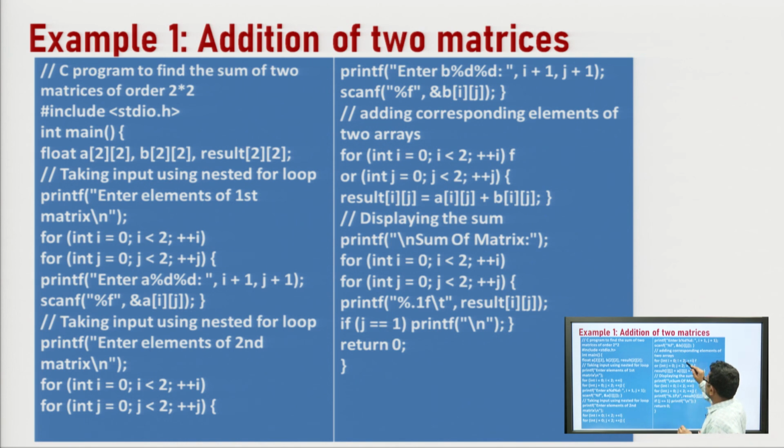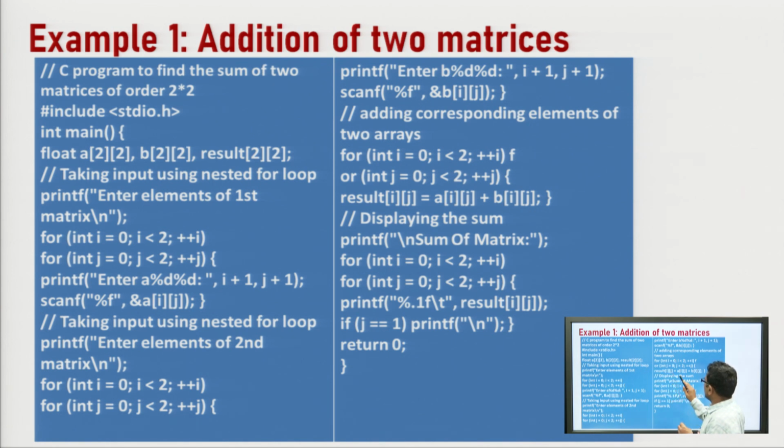Now the turn is to add these two matrices. Again we will run two nested for loops, the first for loop for rows and the second for loop for columns. Now, the addition will be performed here. The third matrix, result[i][j], is equal to a[i][j] from the first matrix plus b[i][j] from the second matrix. So, the values at the same index position will be added and stored in the third matrix, that is result[i][j].